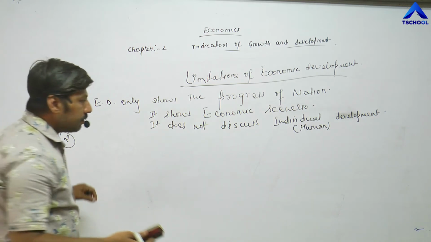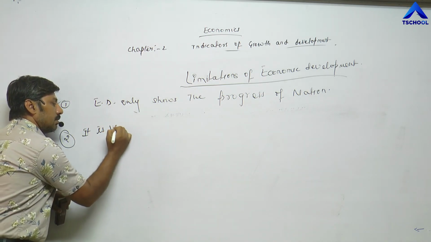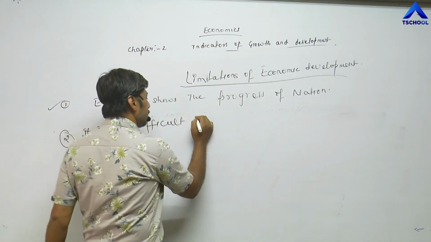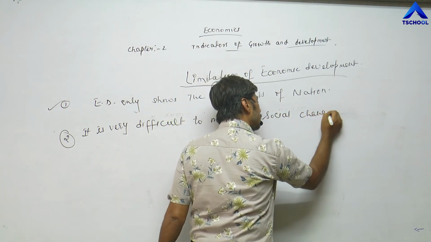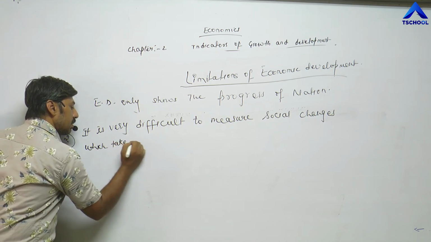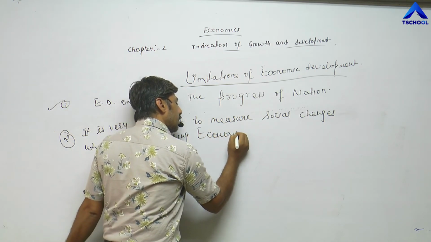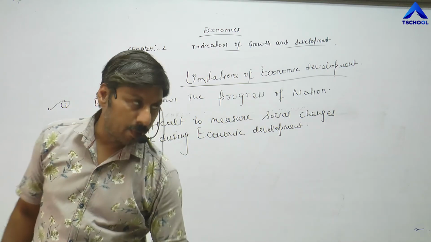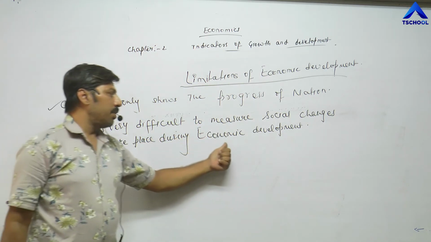The second point is, it is very difficult to measure social changes which take place during economic development. Second limitation of economic development: it is very difficult to measure social changes which take place during economic development.